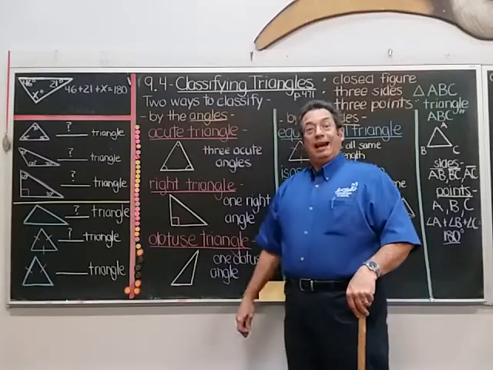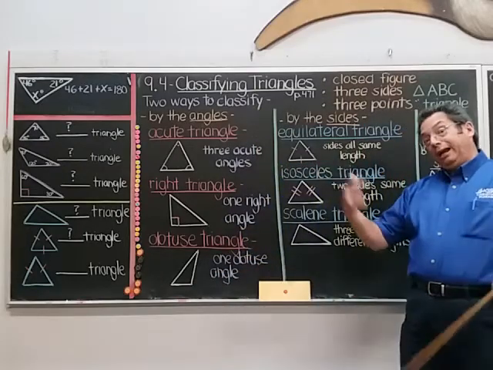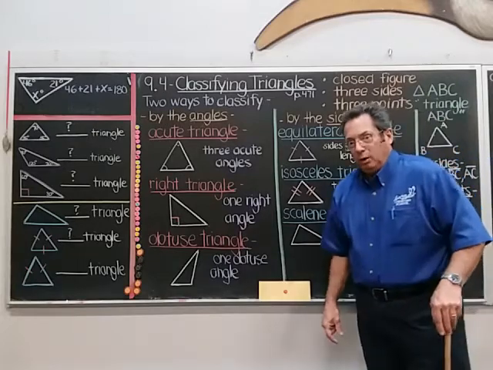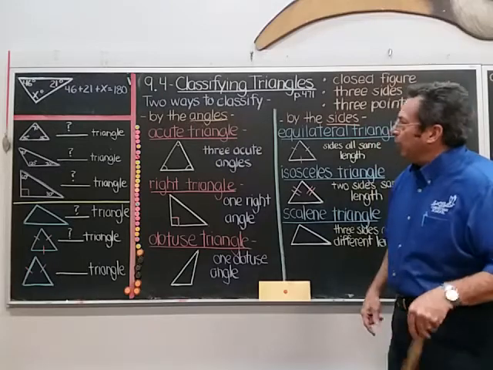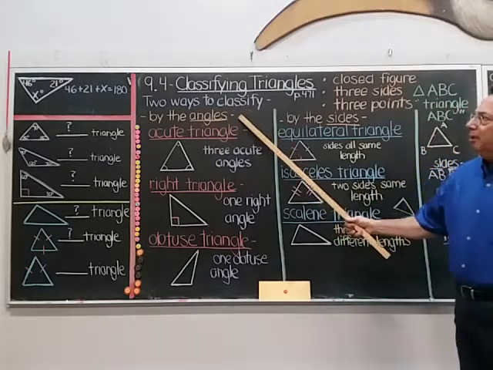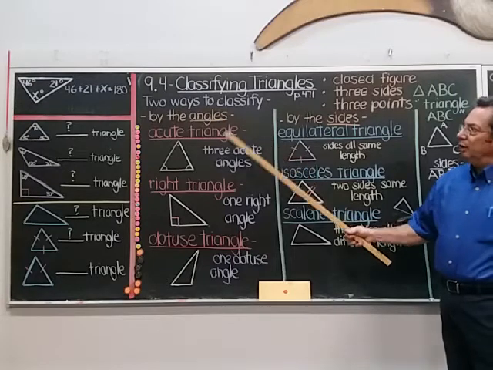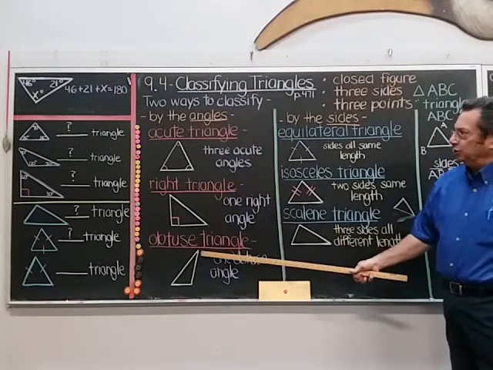So that would make this whole triangle an obtuse triangle. All you can have is one obtuse angle in a triangle. So let's name the three ways of classifying triangles based on the angles: the acute triangle, the right triangle, and the obtuse triangle.